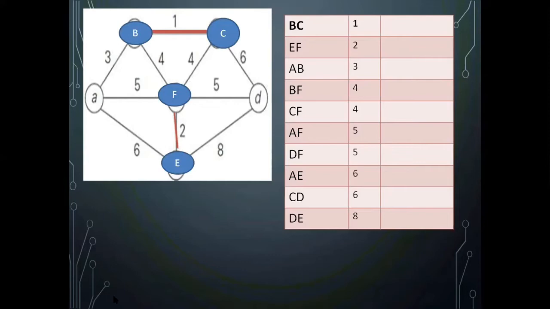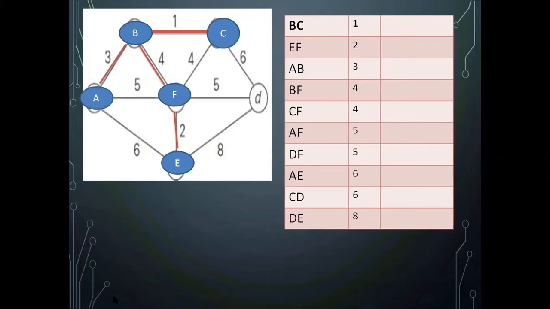That is what I am checking. If I add AB, whether it is making a cycle. No, it won't make a cycle. So AB I can add. Next is BF. BF also I can add because it is not making a cycle.